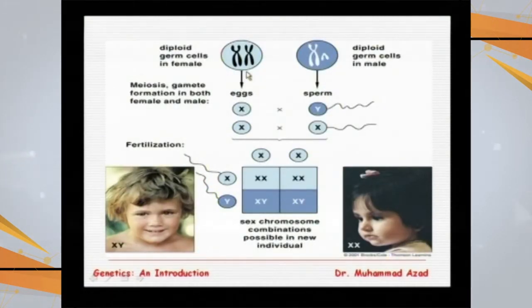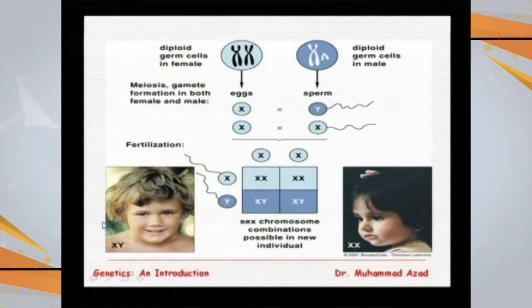So once the eggs are produced, the mother is called homogametic. It means the mother is going to produce the same variety of gametes. All the eggs have the X chromosome, while in case of males, 50% of sperm will have Y and 50% will have X. So if Y is going to combine with the X from maternal side, these are the males.